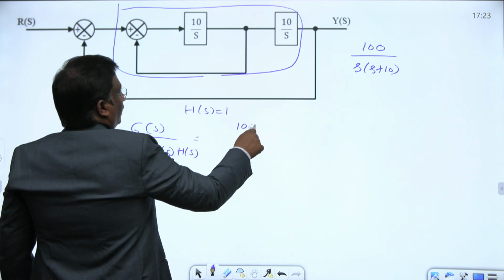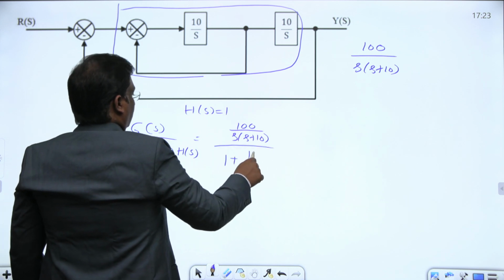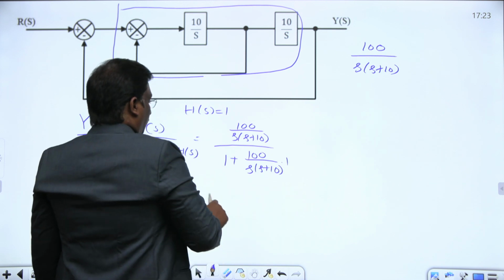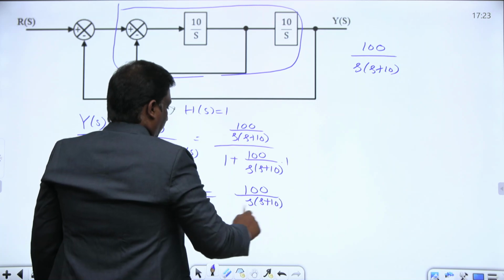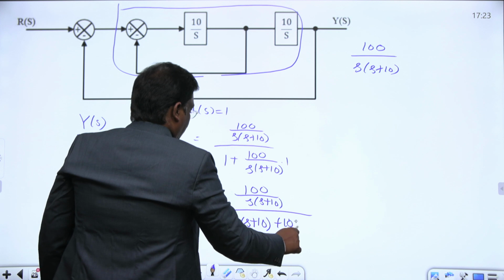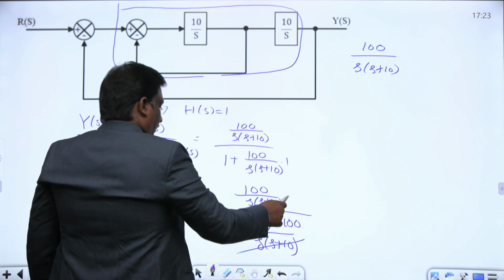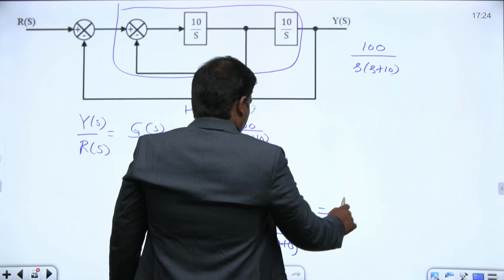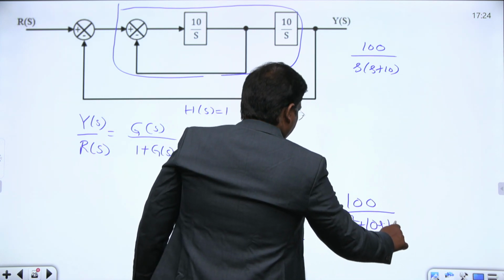G of S is nothing but 100 by S into S plus 10, divided by 1 plus 100 by S into S plus 10, into 1. So this is 100 by S into S plus 10, divided by S into S plus 10 plus 100 divided by S into S plus 10. S into S plus 10 and S into S plus 10 cancel each other. Therefore this is nothing but 100 by S square plus 10S plus 100.